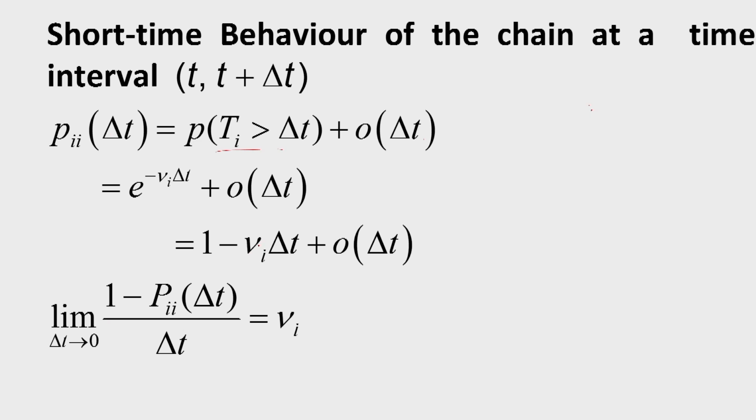So from this, what will we get? 1 minus P_ii(delta t), divided by delta t, is equal to nu_i. That is one important result.